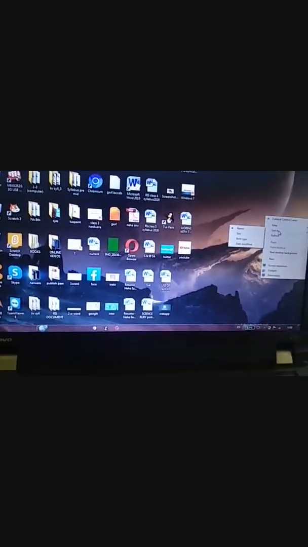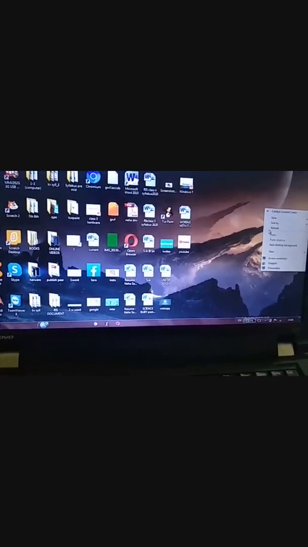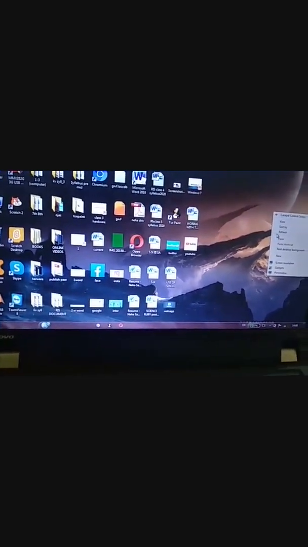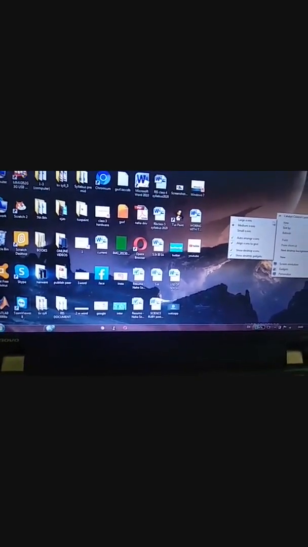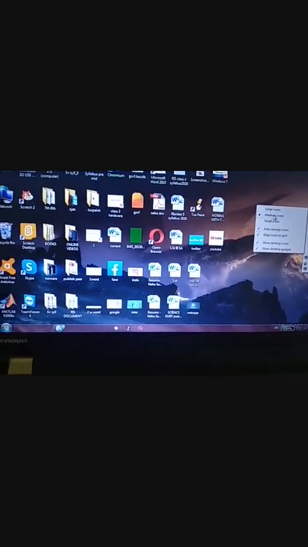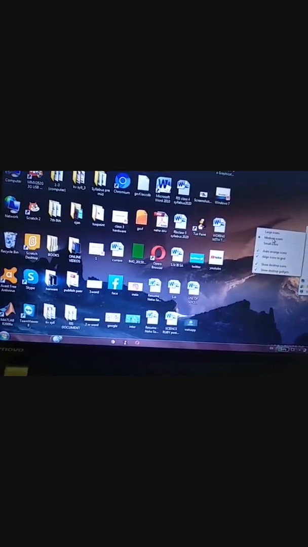Now again see, here is the view, same in the view. Now there are many options available here.